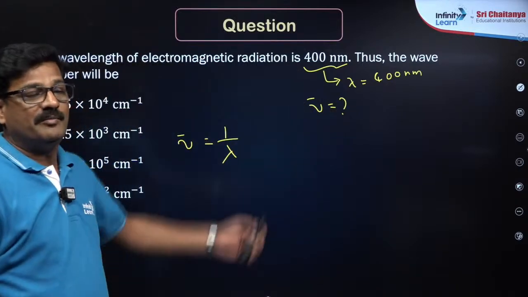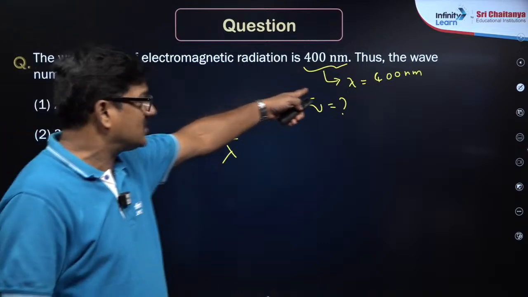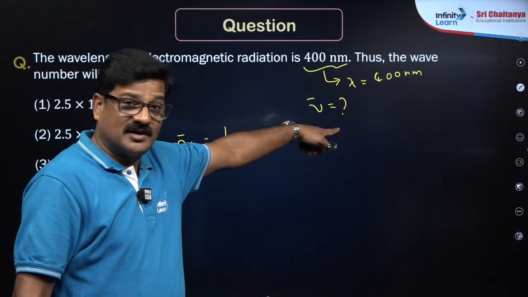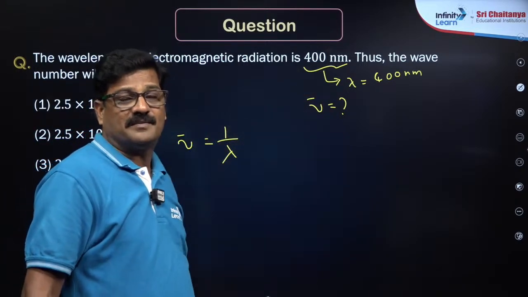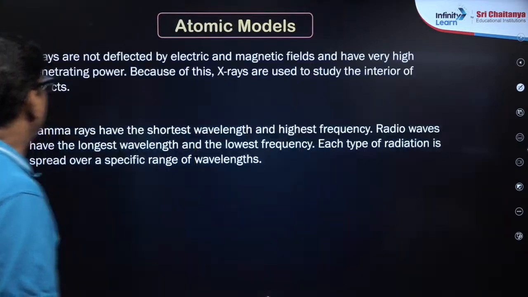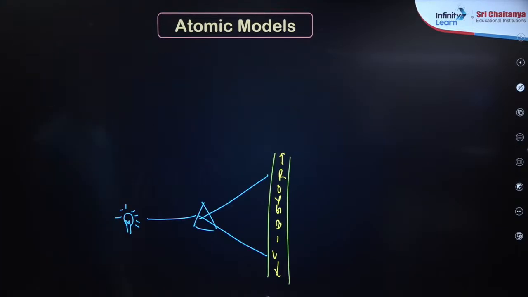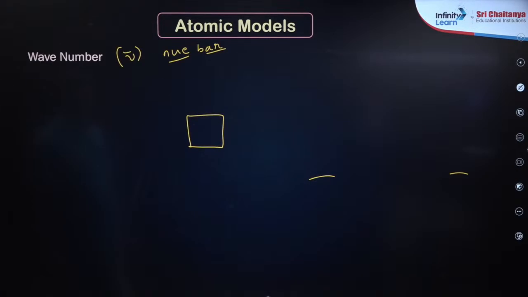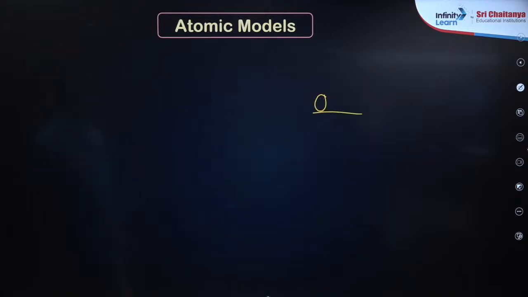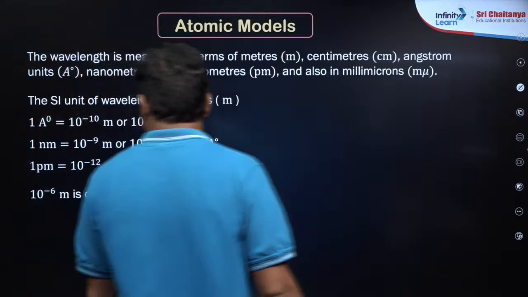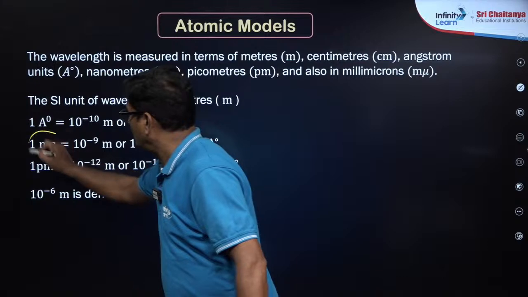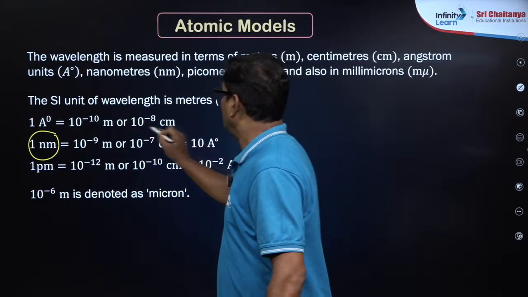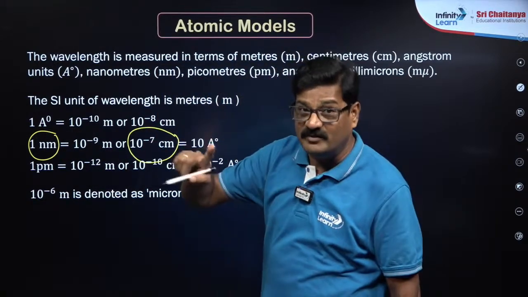Do it quickly. It is given in nanometers, so convert to meters, then to centimeters. How can you convert? Look at this, nanometer to centimeter, how many? Yes, 1 nanometer is equal to 10 to the power of minus 7 centimeter.